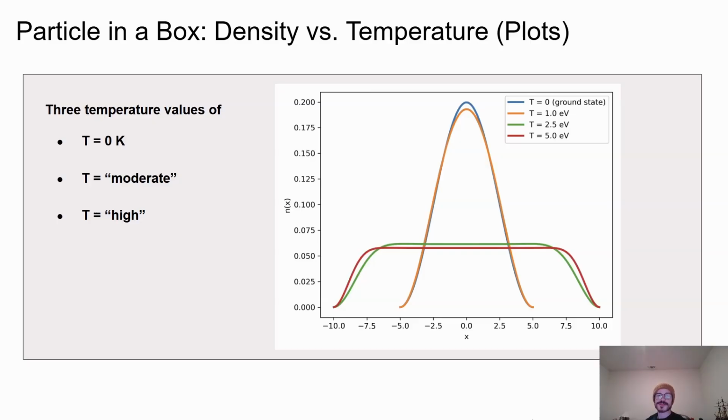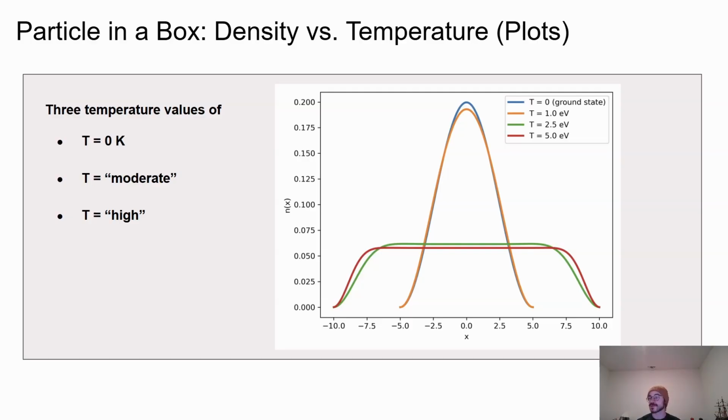Particle in a box, density versus temperature plots. Here I show the particle in a box electronic density as a function of position for 4 separate temperatures. These plots illustrate the qualitative temperature dependence predicted by the canonical ensemble. At 0 temperature, shown in the blue, the density is entirely determined by the ground state, and as a result is a strong maximum at the center of the box and reflects the shape of the lowest eigenfunction.